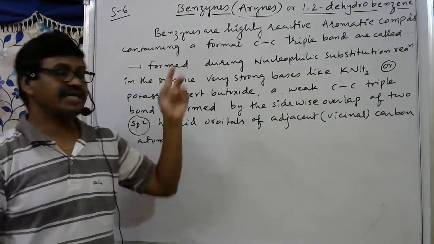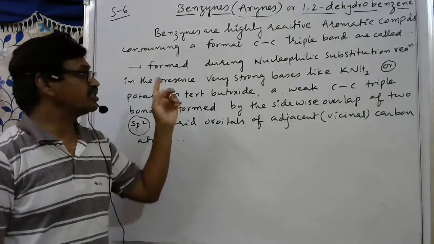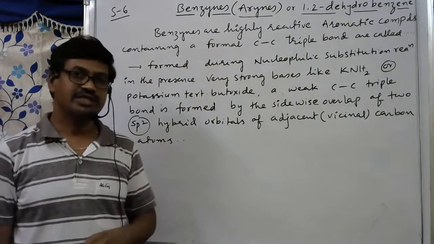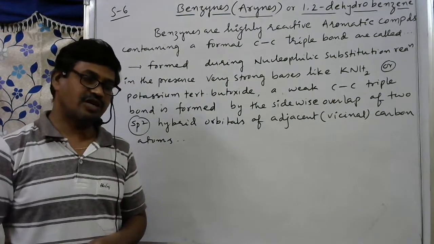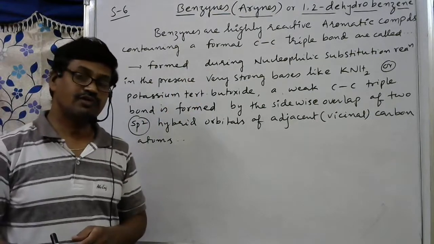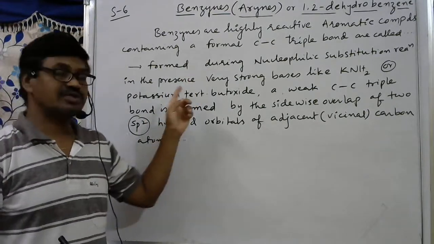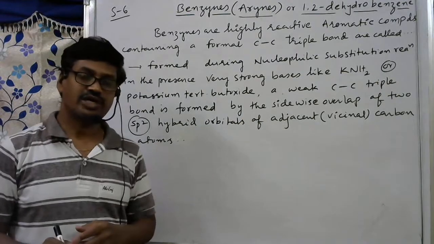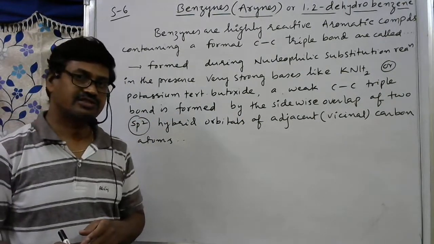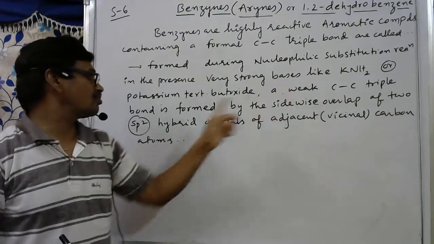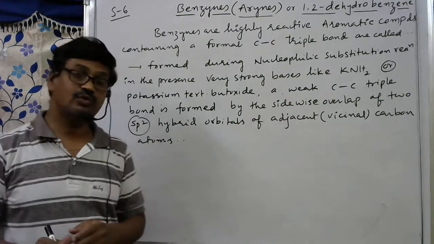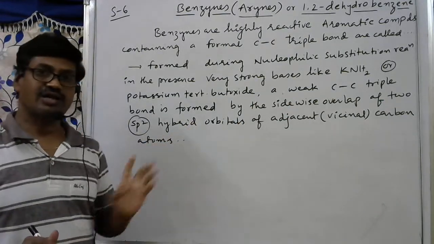Benzynes are highly reactive aromatic compounds containing a formal carbon-carbon triple bond. How is this formal carbon-carbon triple bond formed? It is formed during nucleophilic substitution reaction in the presence of very strong bases like potassium amide, sodium amide, or potassium tertiary butoxide. A weak carbon-carbon triple bond is formed by sidewise overlap of two sp2 hybrid orbitals.